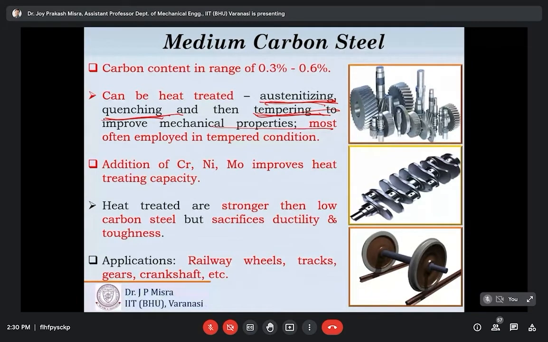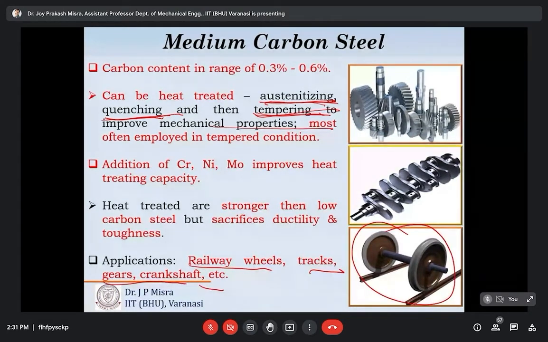These medium carbon steels are widely used in industries for making shafts, connecting rods, railway wheels, or railway tracks, gears, crankshafts, and other machine elements requiring medium strength and wear resistant surface. These are the typical applications of medium carbon steels.